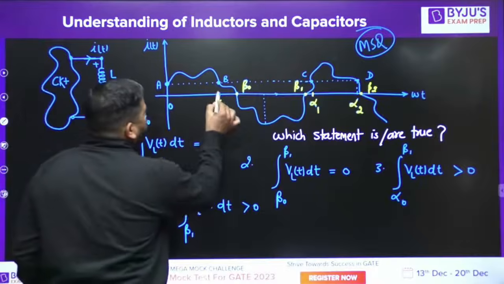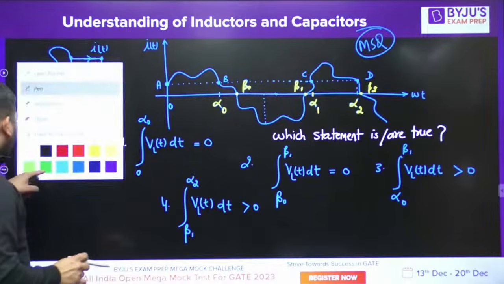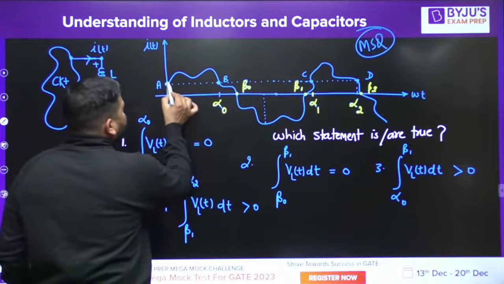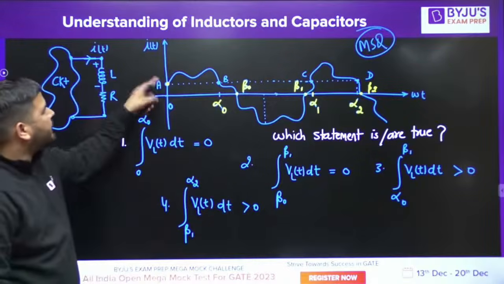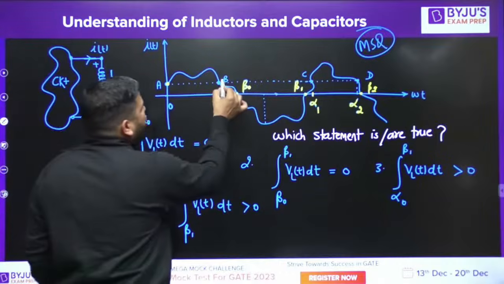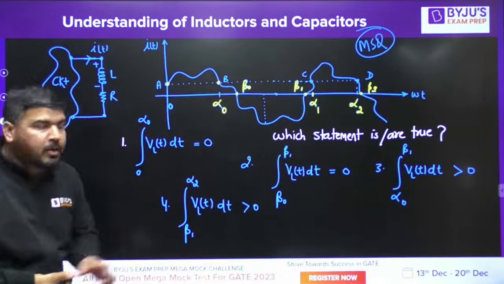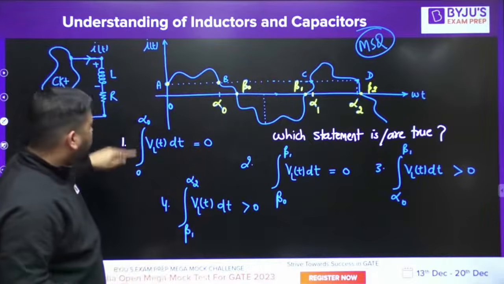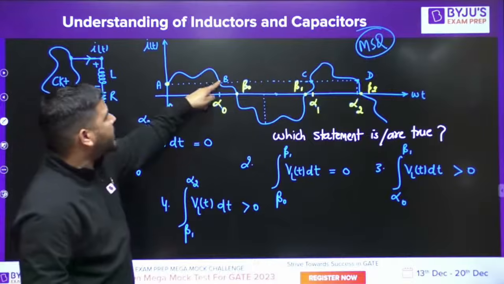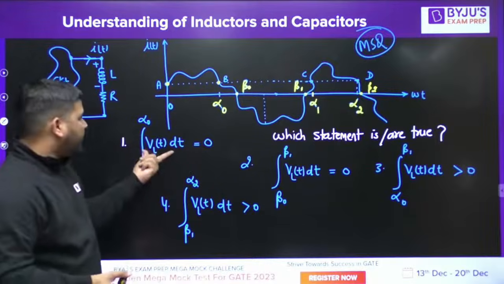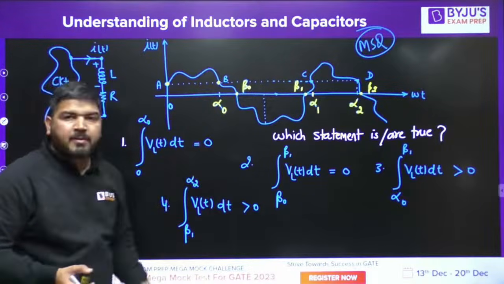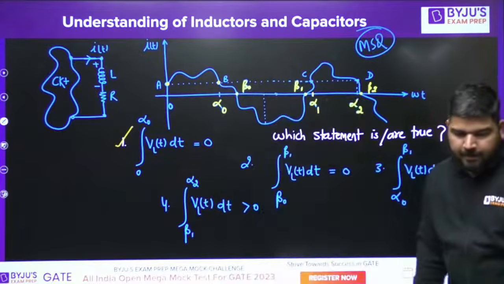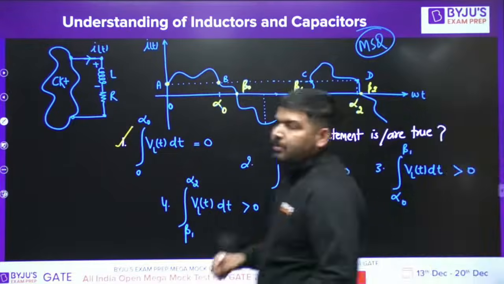From 0 to alpha naught, at t equal to 0, the current is this, and the same current is repeating at alpha naught. I told you, if the same value comes again, the area of VL(t) will always be 0. That is surely true. Now, let's come to the next point.